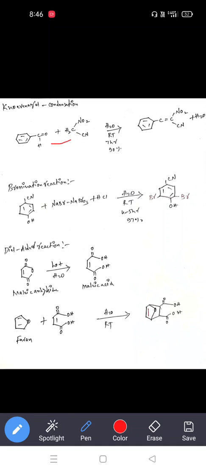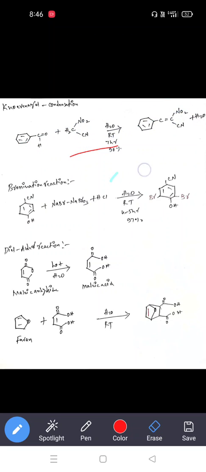The condensation of the two: the two reactants lose a water molecule. One of the benzaldehydes loses the oxygen, and this active methylene compound loses the H2. So finally we condense these two compounds with a new double bond between the two carbons. This is the product, the Knoevenagel condensation. The second one, bromination reactions.